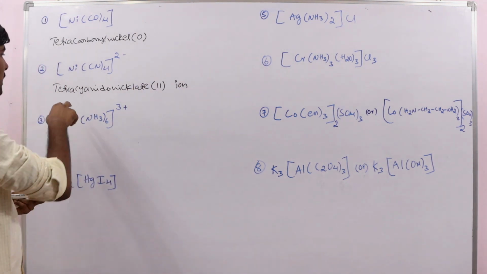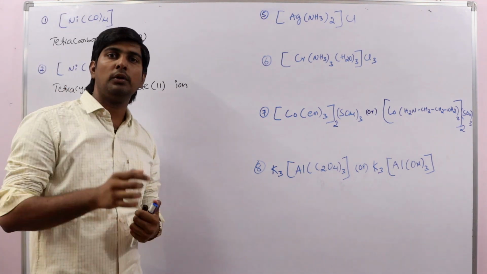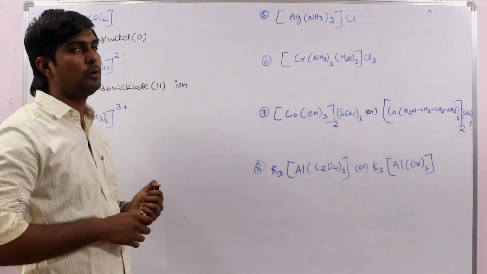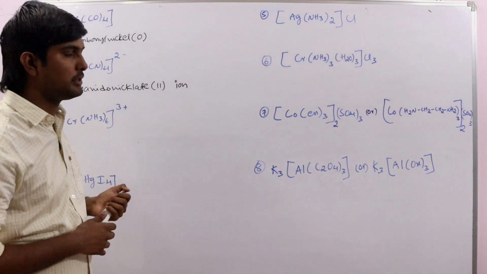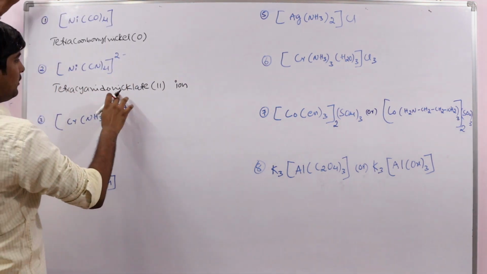We are using so many rules here. If you know those rules, we can write the name for any complex. So first be perfect with the rules. Never try to learn individual examples by heart; that is a waste of time. So tetracyanidonickelate.